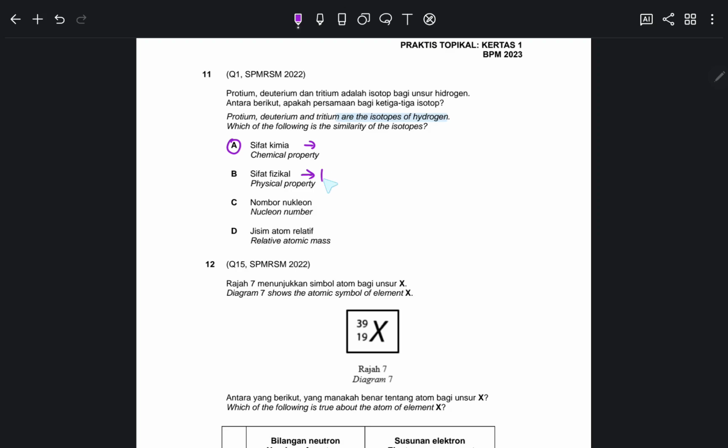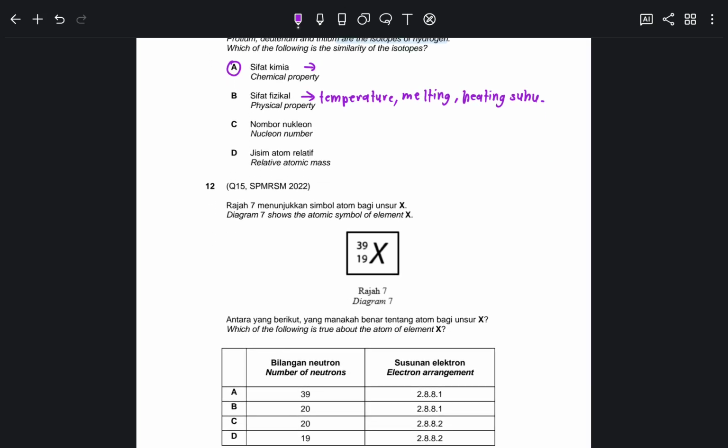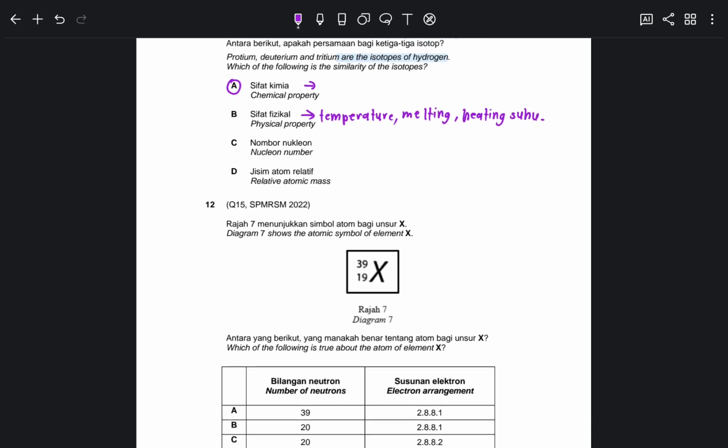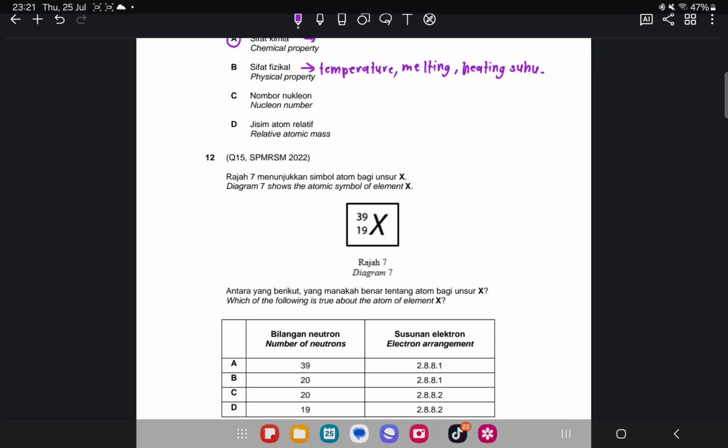Physical properties may be about the temperature, about the melting, heating, all those stuff. Okay, something that we need to measure, and we can see the melting, heating semua. Heating temperature lah, the suhu. Okay, so the answer kalau yang sama is the chemical property. The number of neutrons is different. Relative atomic mass pun different. Okay, so remember that you should know how to differentiate chemical properties and physical properties. It is two different things.